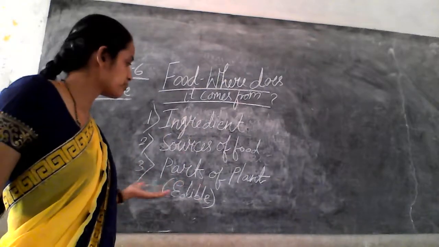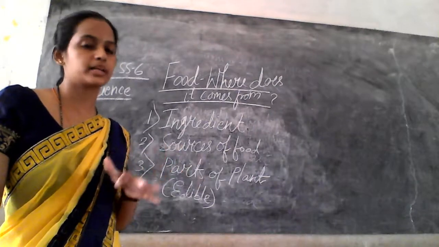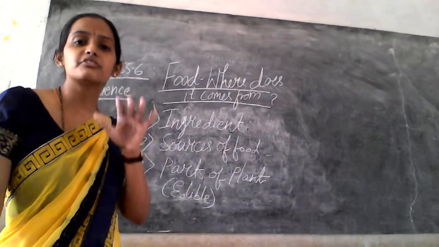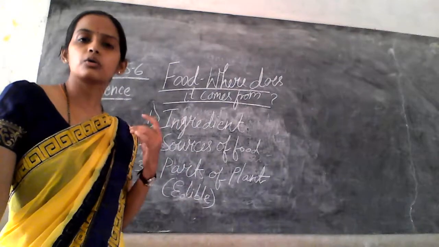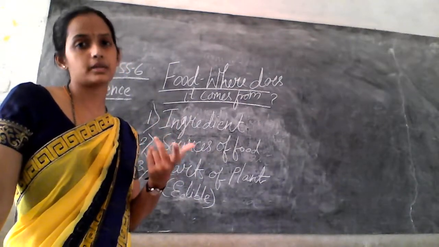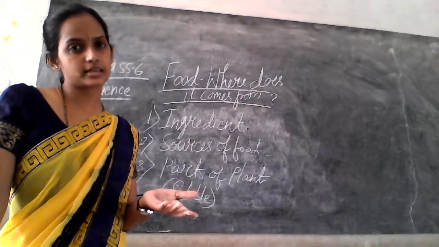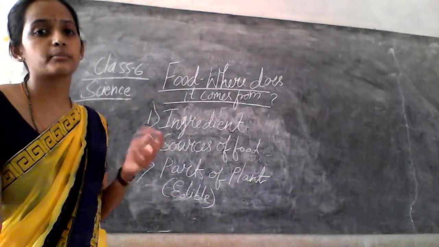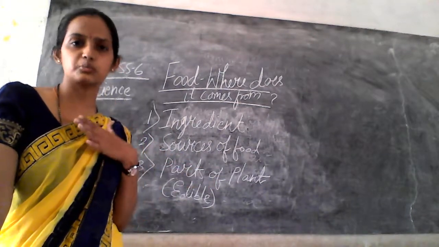What are the different parts of the plant? The different parts are fruit, leaf, stem, roots, seed. So they are the different parts of the plant, right? Not only one part of the plant is edible or eatable; more than one part of the plant is sometimes edible. Sometimes two parts of the plant are useful in edible form, which we can consume, right?